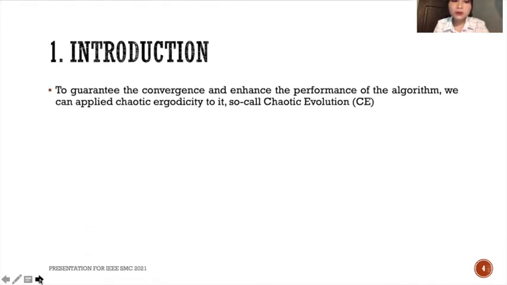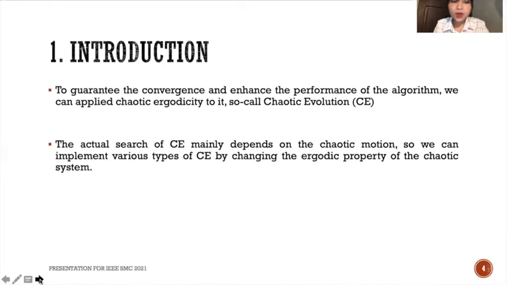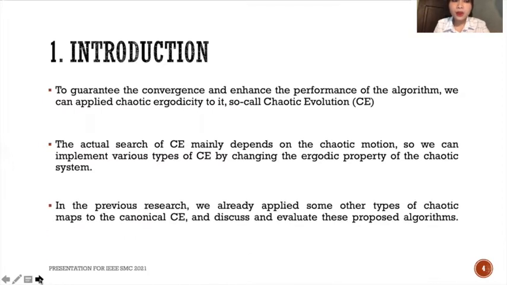Due to the ergodic property of the chaotic system, it can help the algorithm to resist any stagnation point in the search space with arbitrary accuracy and movement checking, so-called chaotic evolution. And the actual source of the chaotic evolution mainly depends on the chaotic motion. So if we change the ergodic property of the chaotic system, we can implement various types of chaotic evolution algorithms. And in our previous research, we already applied some other types of chaotic maps to the canonical chaotic evolution, and then evaluated these proposed algorithms.